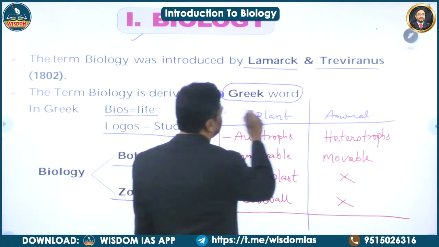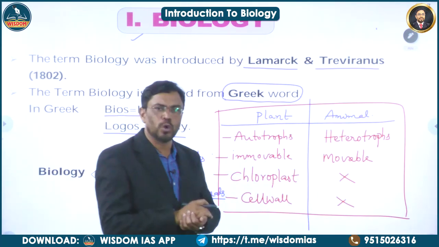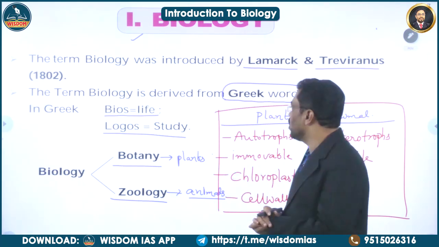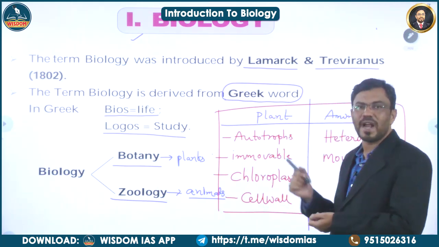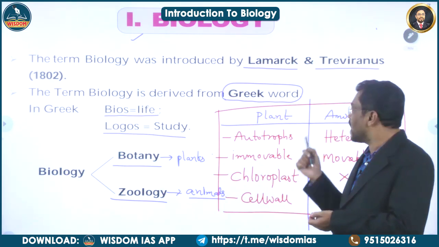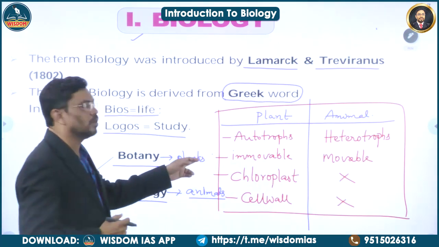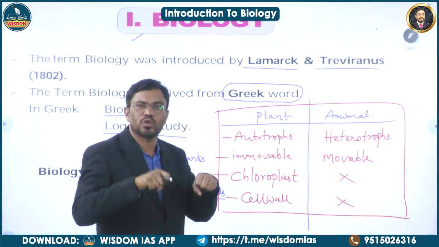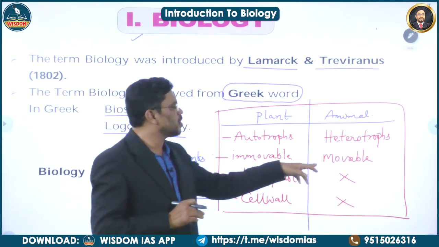Here, the organisms are broadly divided into two categories: plants and animals. Plants are autotrophs, whereas animals are heterotrophs. Plants can prepare their food material by the photosynthesis process, whereas animals cannot prepare their food material. Plants are immovable. They are sedentary and attached to the substratum. They can't move from one place to another, whereas the animals are movable.